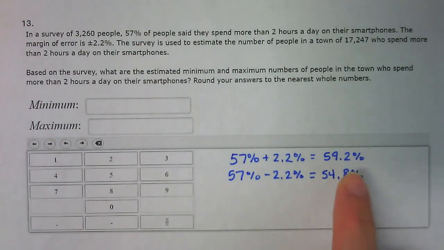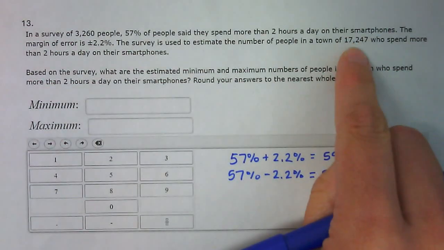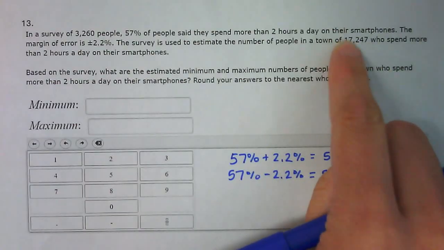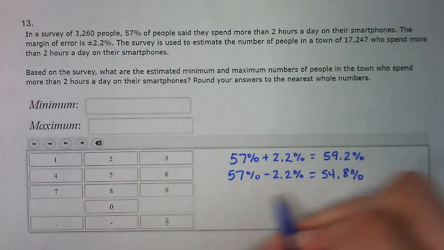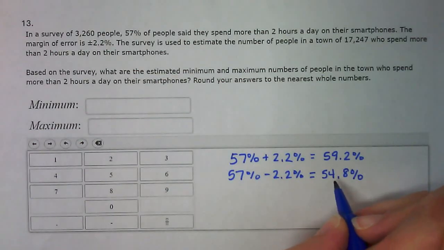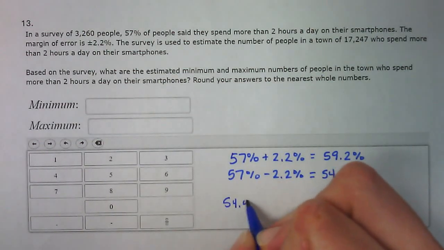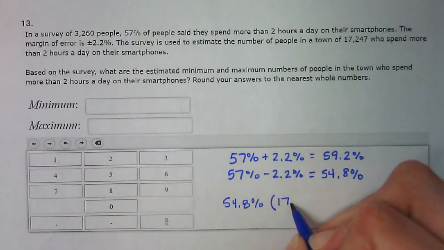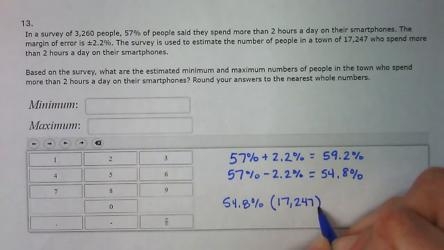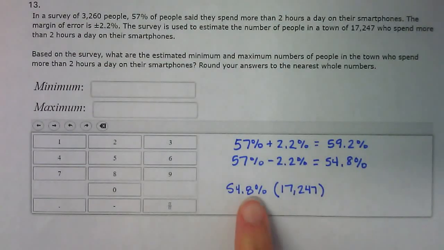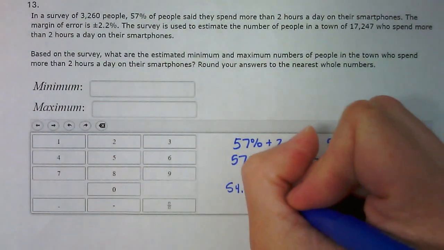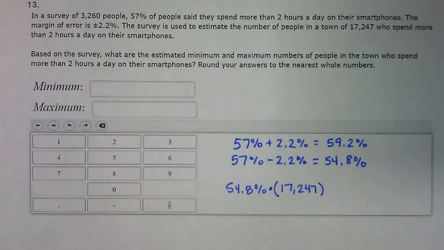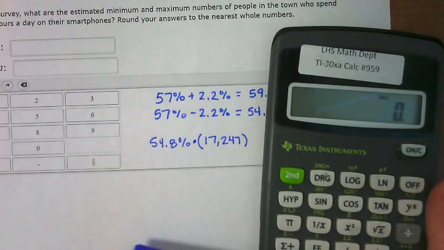I want to take these percentages of the total town that we're trying to figure out the numbers for. So we need to do, if we want to pick the lower number, the 54.8% of 17,247. Okay, when you take a percent of something, you are multiplying those together. So how do we do percents on our calculator?